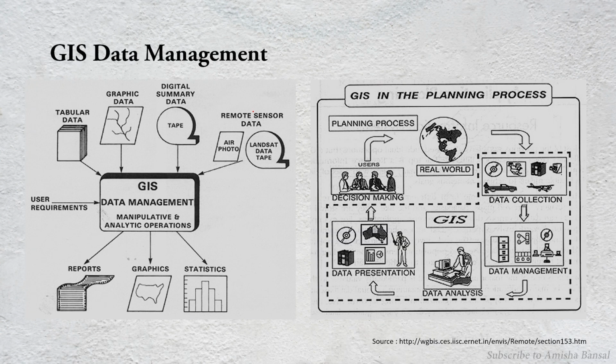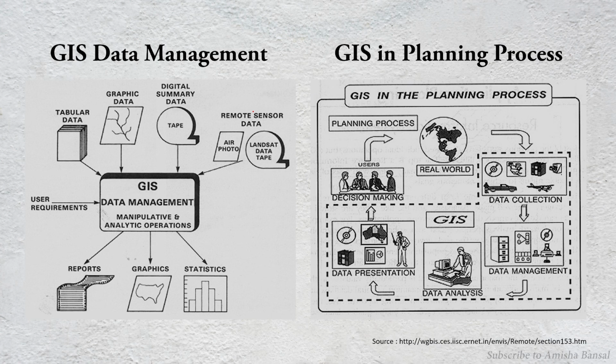So next is GIS data management and GIS in the planning process. GIS data management: we have graphic data, we have locational data also, and it depends on our requirement. What are my requirements? What do I want my map to depict?